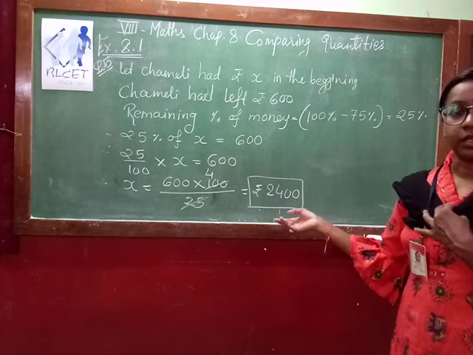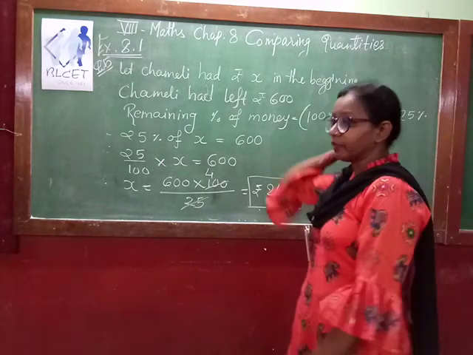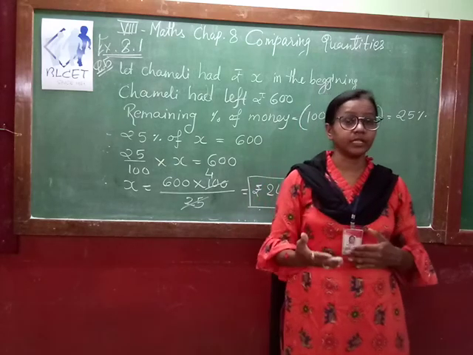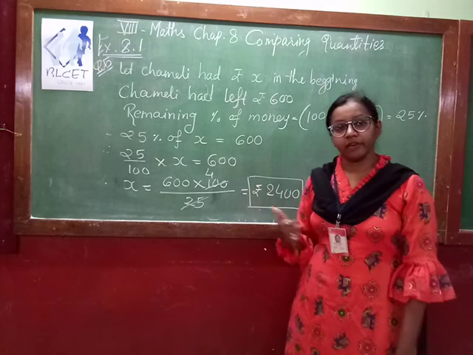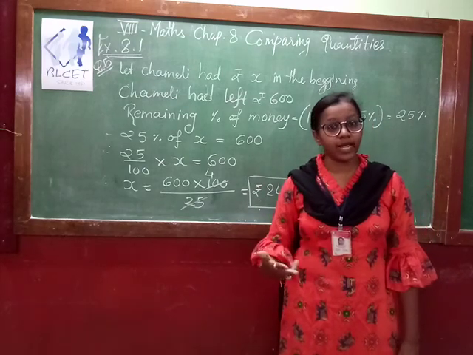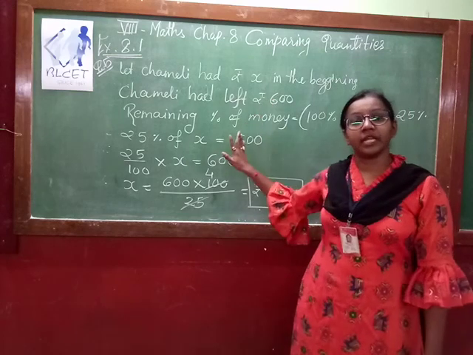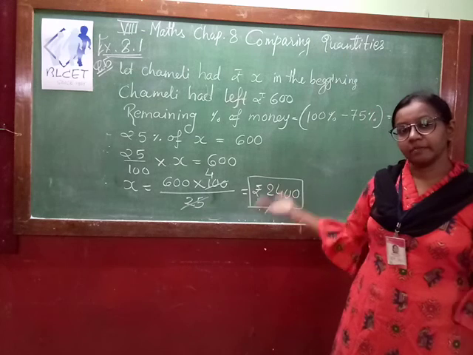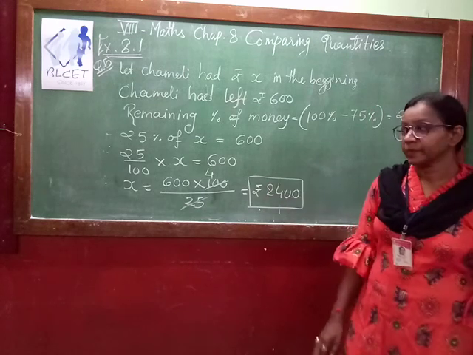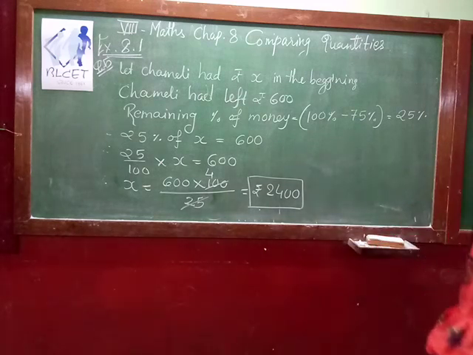This way you can solve the question. So students, before you solve any kind of question, understand the question first. If you are unable to understand the question by reading one time, read it twice, thrice, and try to understand exactly what is the meaning of that particular question. Otherwise, what mistakes I made, the same mistakes you can also make. So this is all about question number 5. Move on to the last question, question number 6.